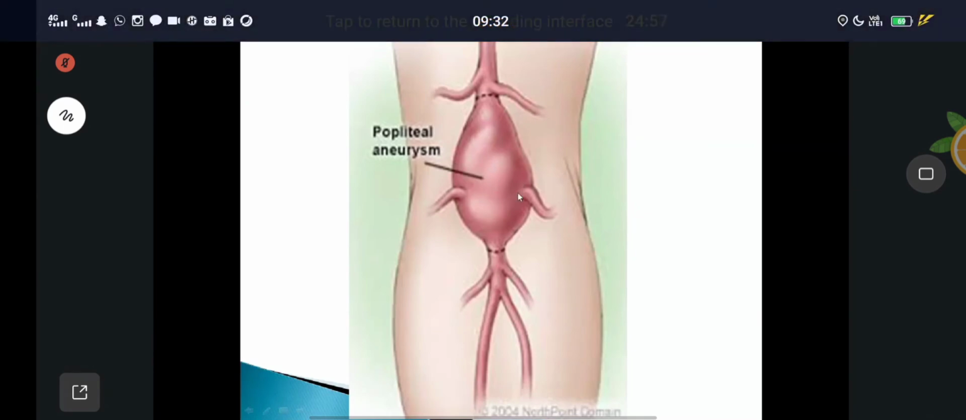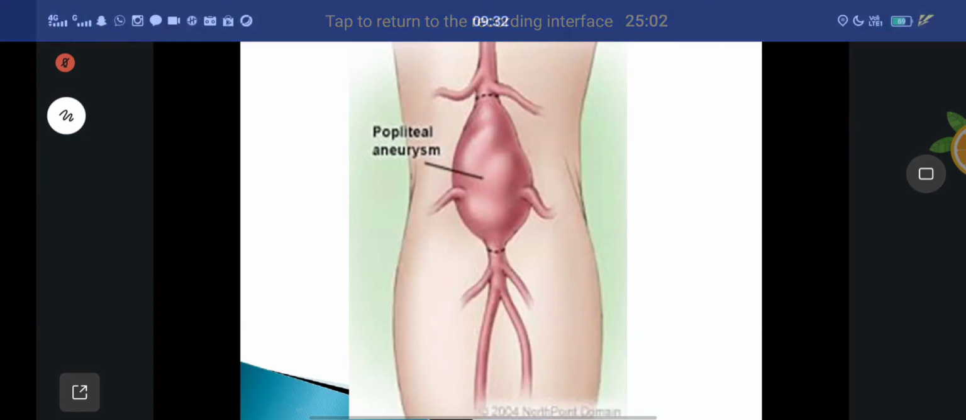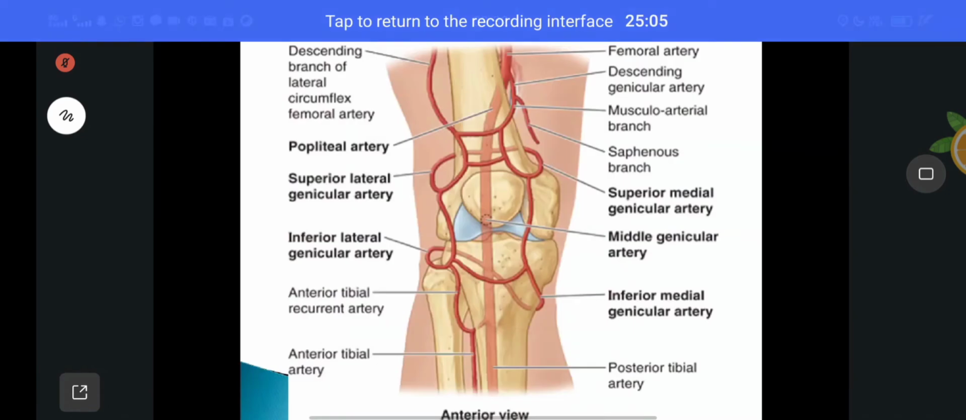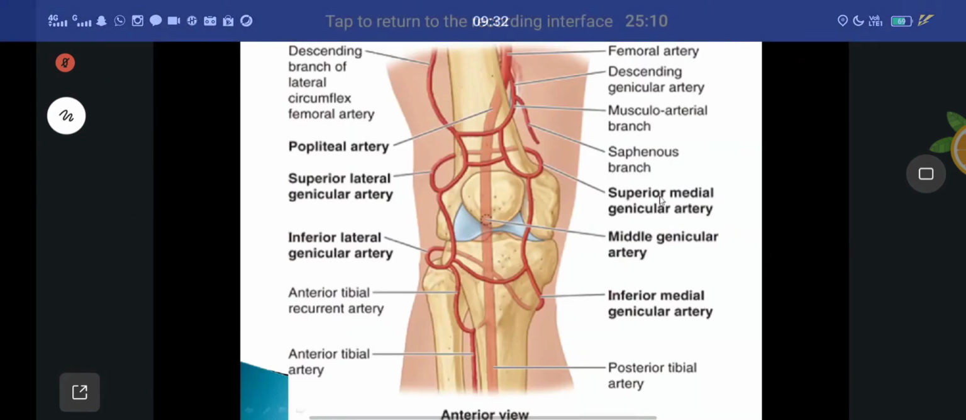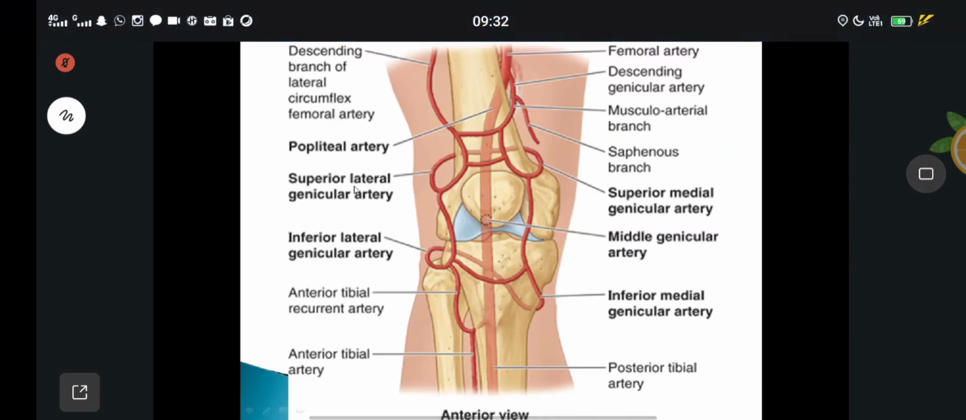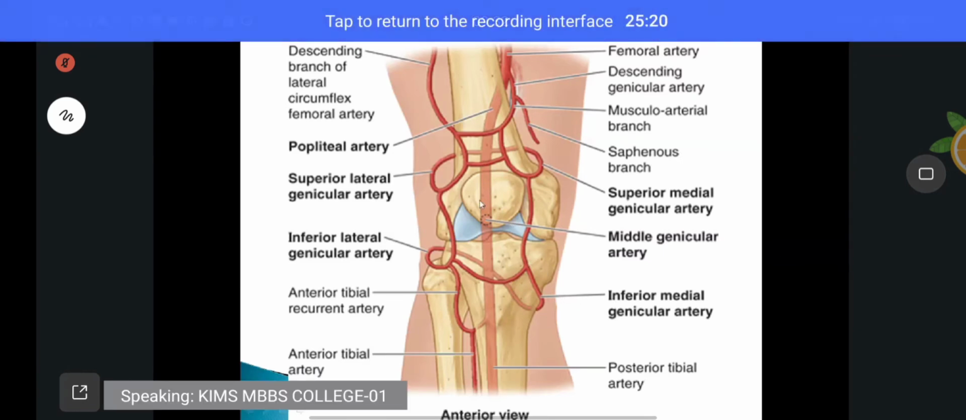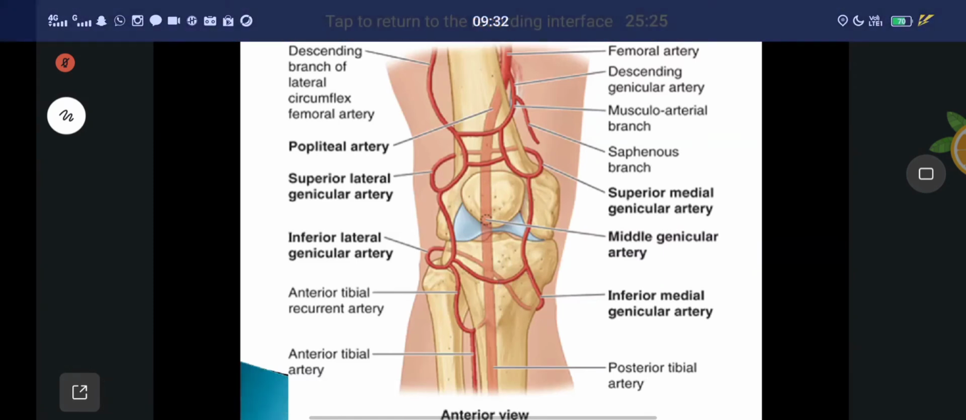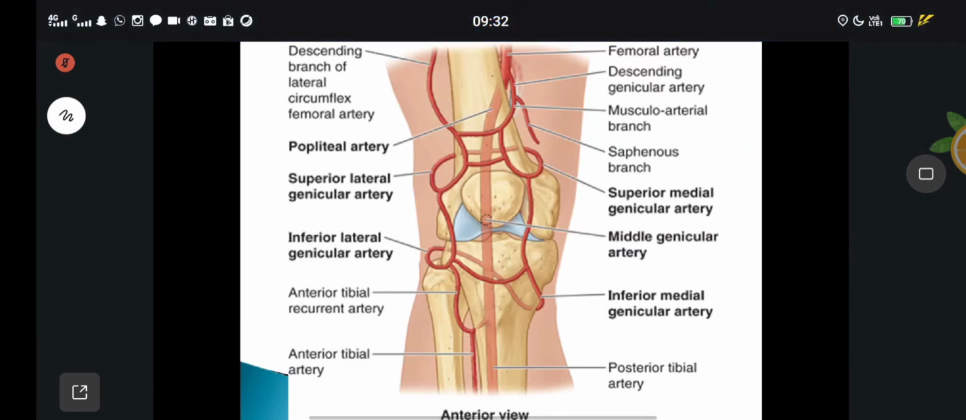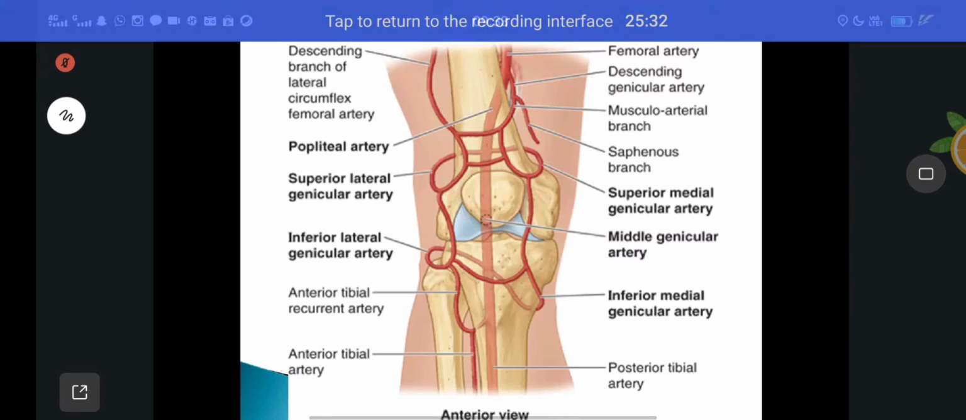In the case of the popliteal fossa, these anastomose around the knee joint. Branches you can see here: superior medial genicular artery, superior lateral genicular artery, after that inferior lateral genicular artery and inferior medial genicular artery. One more you can see here, medial genicular. These are branches coming from the popliteal artery, anastomosing around the knee joint.